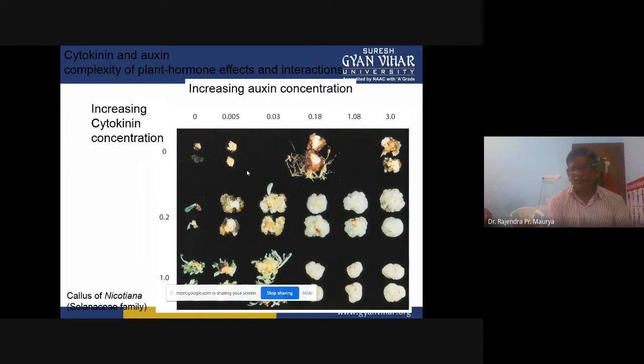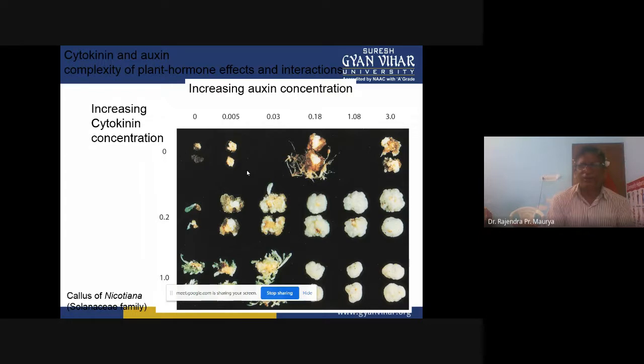You can see here, in case of 0 cytokinin and 0 auxin, it's a very poor performance. If we only increase the cytokinins but auxin is 0, it is also not a satisfactory response.